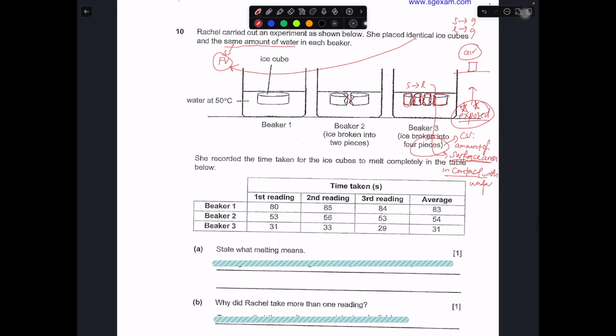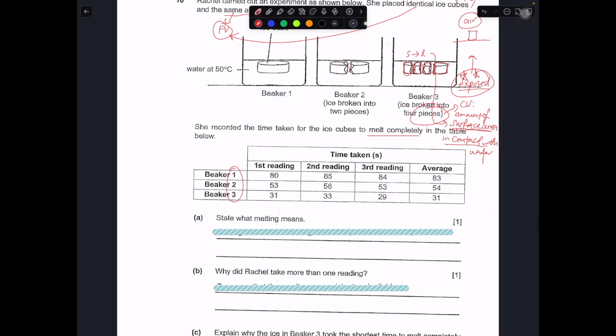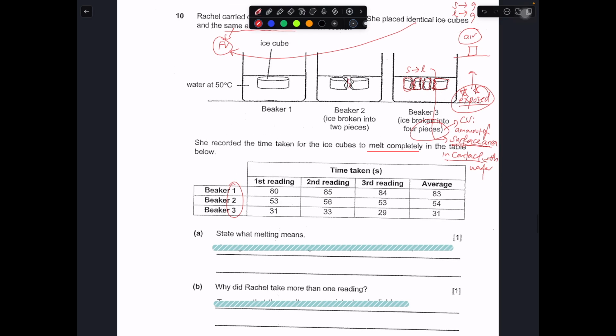Okay, so she recorded the time taken for the ice cube to melt completely. Then they give you beaker 1, 2 and 3, and the average of 3 readings. You notice that beaker 1 is not broken into any pieces, right? So this one will have the least surface area. This one has the most surface area. So this is something that you can keep in mind.